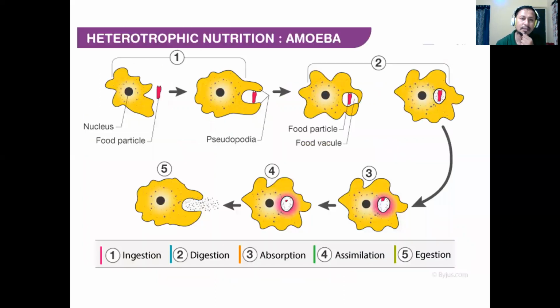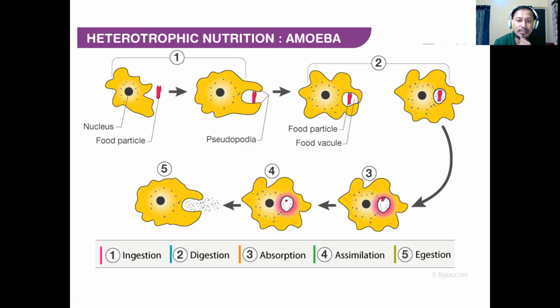These come under the same category of heterotrophic nutrition. Now in the holozoic mode of nutrition, that is amoeba, I'll explain how the amoeba engulfs the food. In heterotrophic mode of nutrition, there are 5 basic steps: ingestion, digestion, absorption, assimilation, and egestion. In ingestion, the amoeba draws a false feet called pseudopodia, and the pseudopodia engulf the food, forming a food vacuole. The food particle enters the food vacuole. Now slowly this food in the vacuole gets digested.